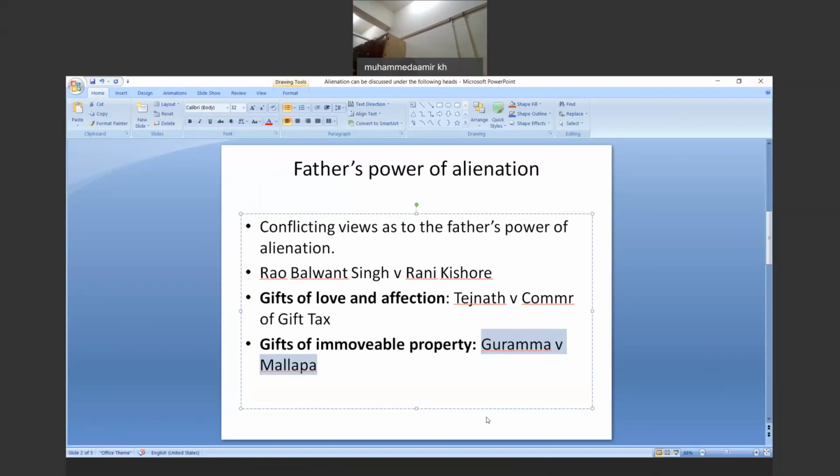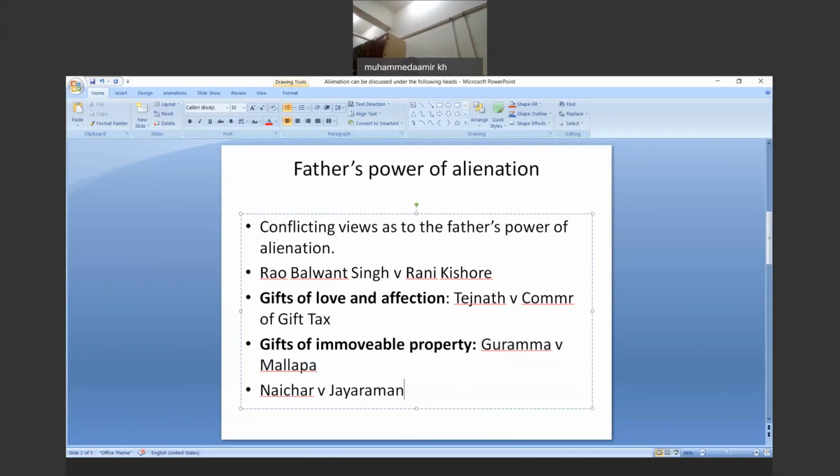It is submitted that despite this particular reasoning, gifts of love and affection of immovable property cannot be made to sons, for that matter to any member of joint family property. The Supreme Court, in a case known as Nature versus Jaya Raman, has held a decision and has confined the rule that gifts